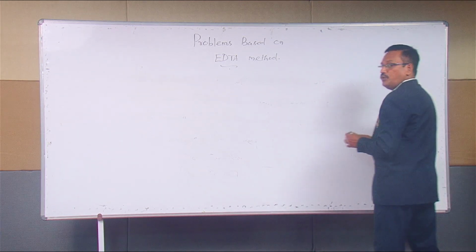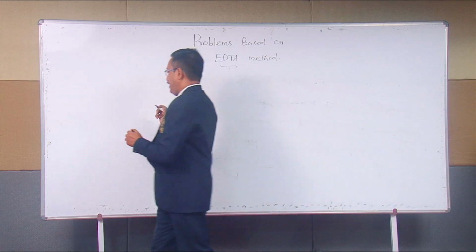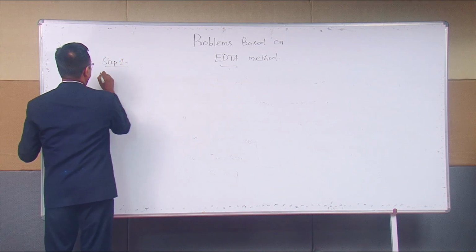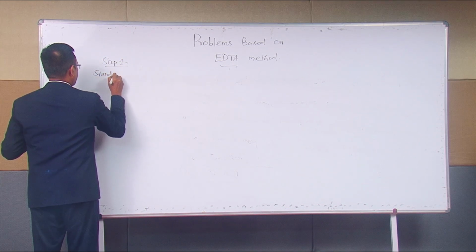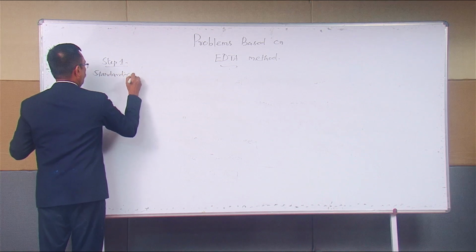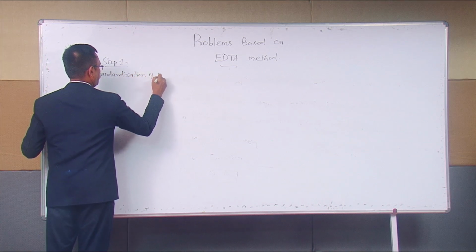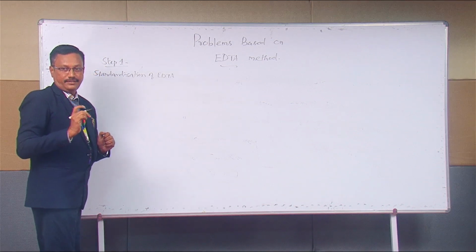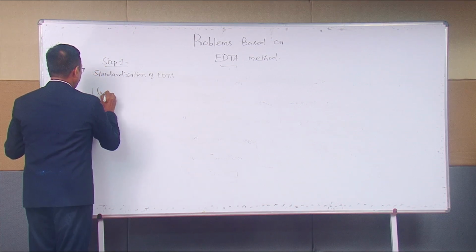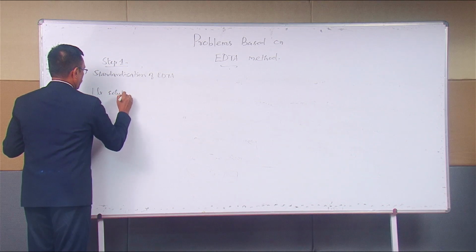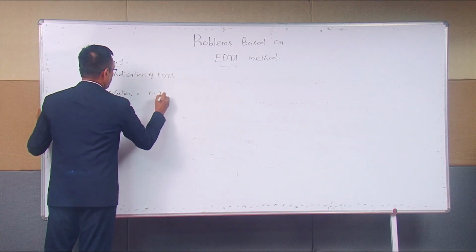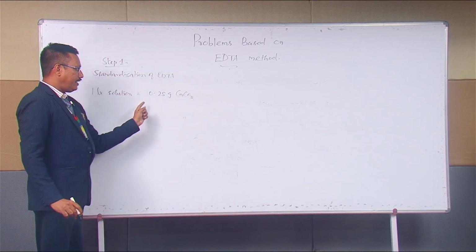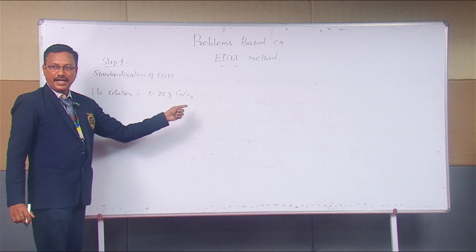Now, let us move on to the solution. Step 1 is standardization of EDTA. What they have given is that 1 liter of solution contains 0.28 grams of calcium carbonate.